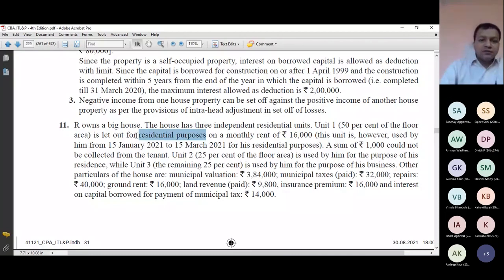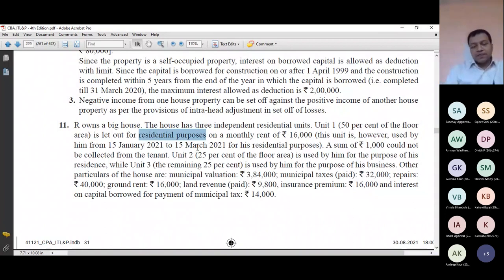I should not be confused with these two highlighted words, residential purpose. Had it been commercial purpose also, my status would not have changed because I am earning rental income. My tenant might be earning business income if he is using the house for business purpose. But for me, it is my rental income. So I will show this as income under the head house property as far as unit 1 is concerned.